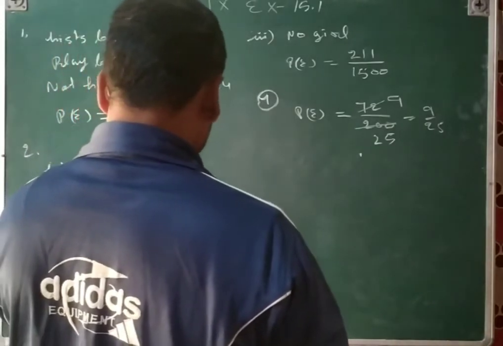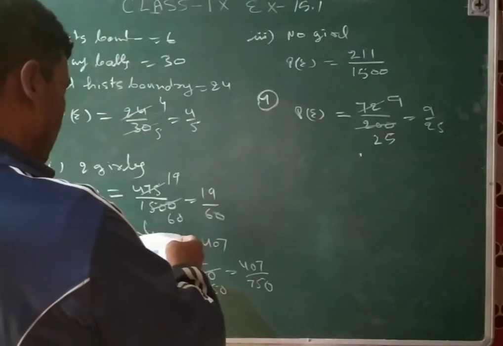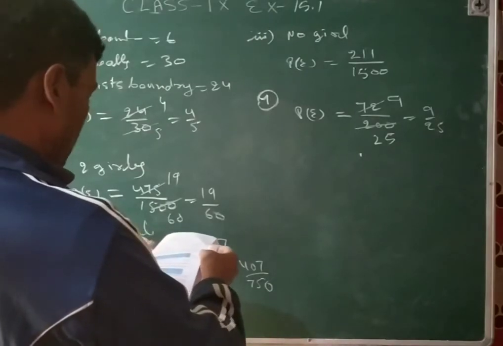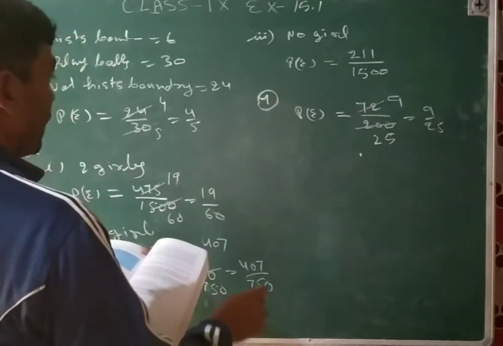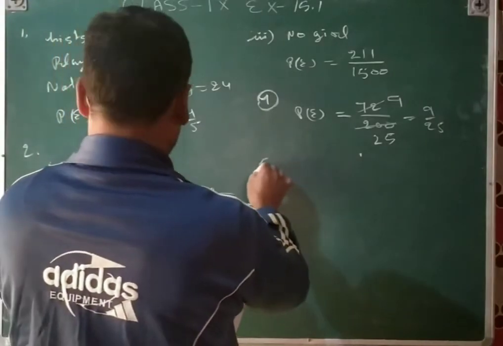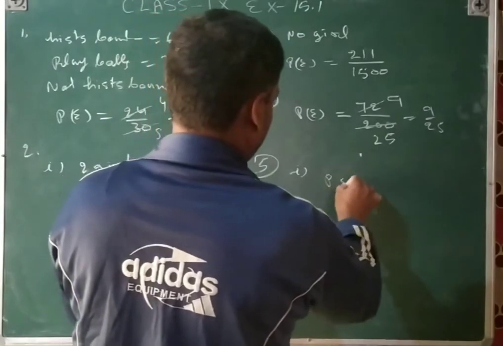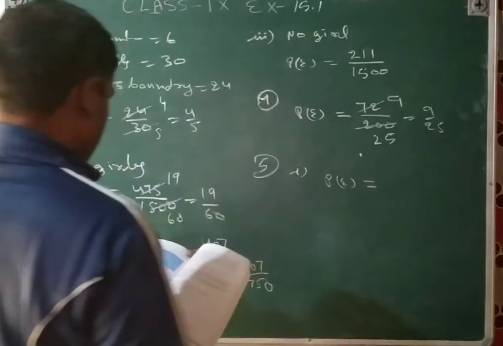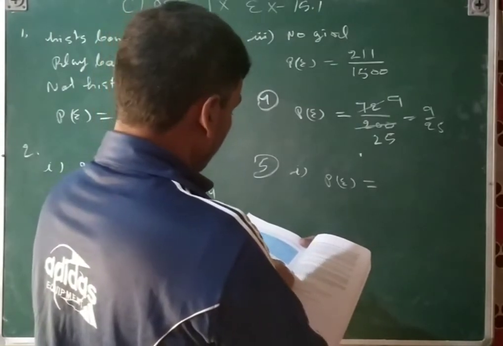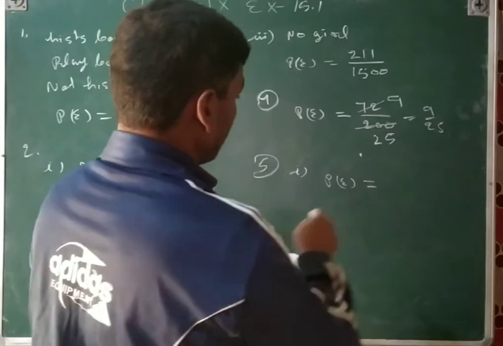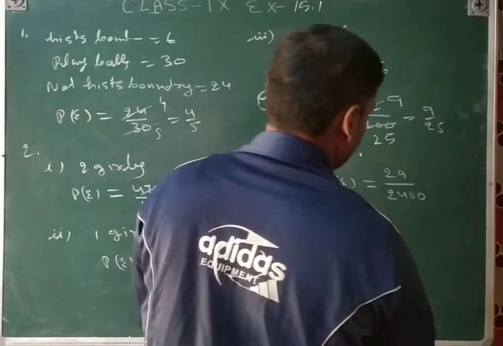Fifth question, an organization surveyed 2400 families at random to determine a relationship between income and the number of vehicles owned. So information is given in your table. Find the first probability, that will be probability of the event, income 10,000 to 13,000 and owning 2 vehicles, that is 29, and then total is 2400.